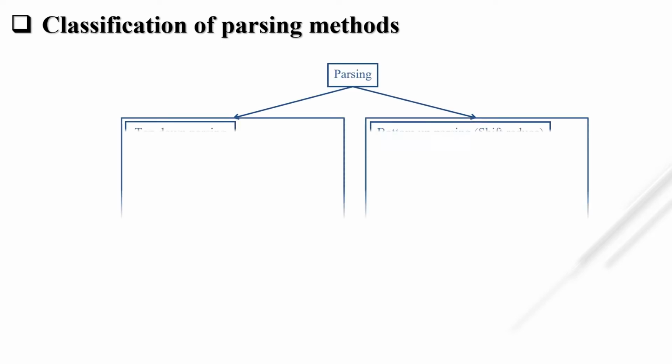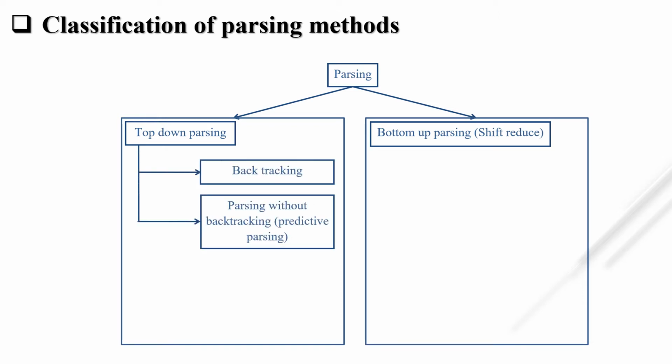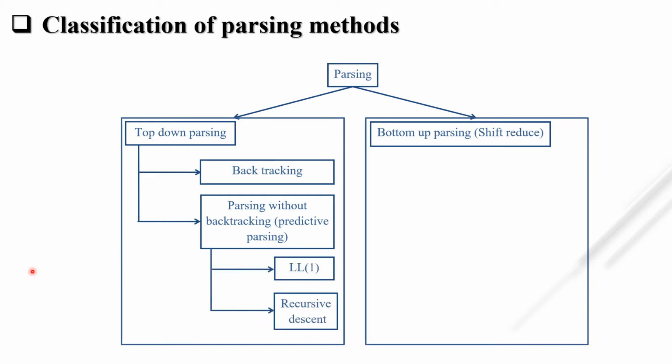So here is a classification of parsing methods, where parsing is divided into two methods. First one is top-down parsing and second one is bottom-up parsing, which is also known as shift-reduce parser. Top-down parser is further divided into two methods. First one is with backtracking and second one is without backtracking. So parsing without backtracking is further divided into two methods. That is LL1 parser and second one is recursive descent parser.